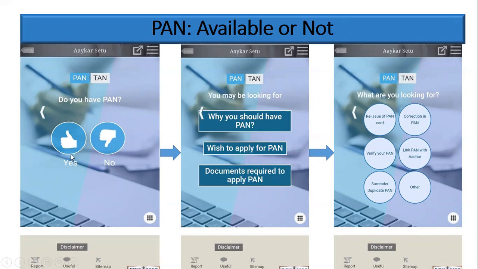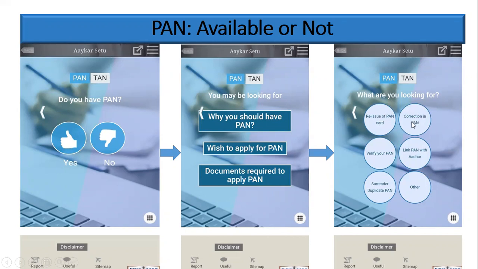Suppose you already have a PAN, then you click the yes icon here. If you click the yes icon, it will go directly here. In this icon, you will have 6 types of information. For example, if you have lost your PAN card, or it has been stolen, or the PAN card is missing somewhere, you need to click on reissue of PAN card. It will give you all the procedures for getting a reissue of the PAN card.